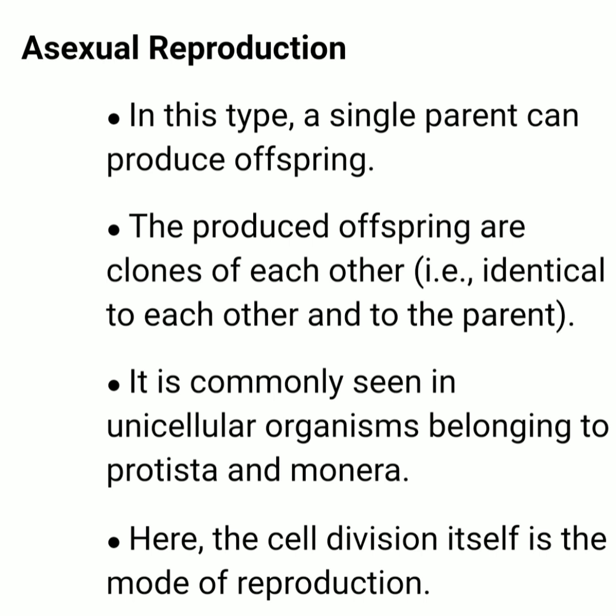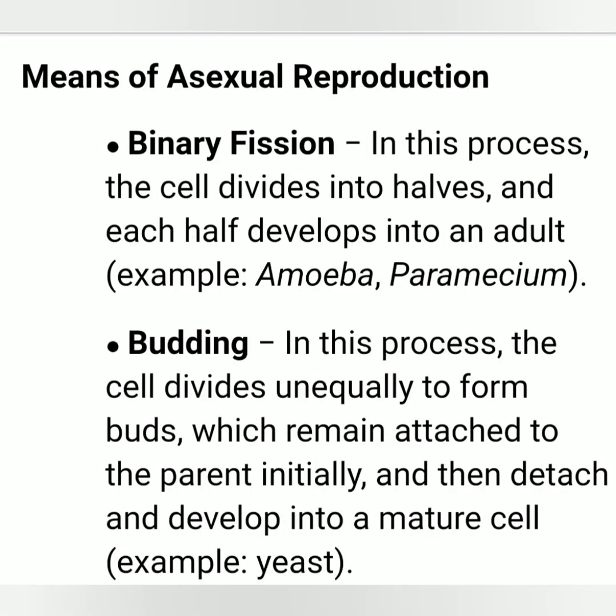Here, cell division itself represents the mode of reproduction. I hope you remember cell division. We have studied two types of cell division, that is mitosis and meiosis. But we know that only mitosis can be a mode of reproduction in unicellular organisms, because meiosis is required for gamete formation, that is a part of sexual reproduction.